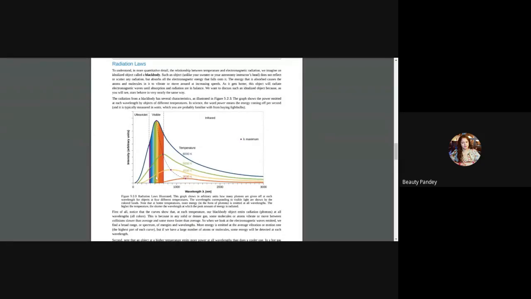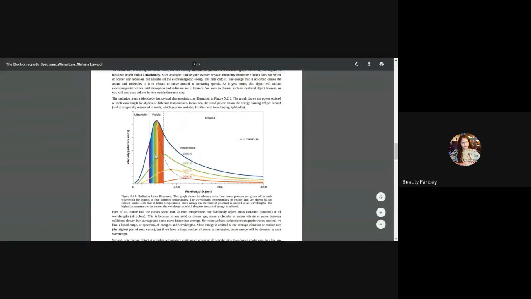And one more thing you see, that at all the temperatures, it is emitting radiations of all the wavelengths. However, there is a certain peak. The value of that peak gives the wavelength of the light that is visible to us.